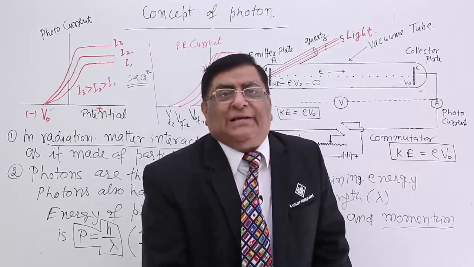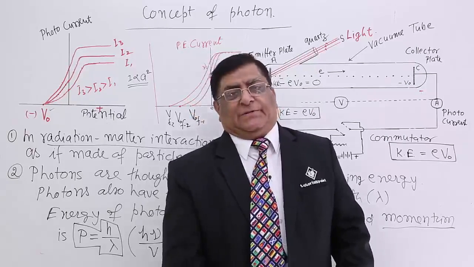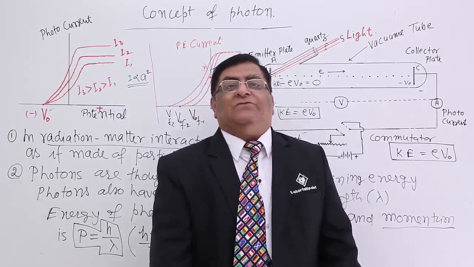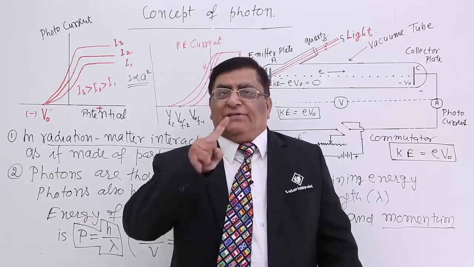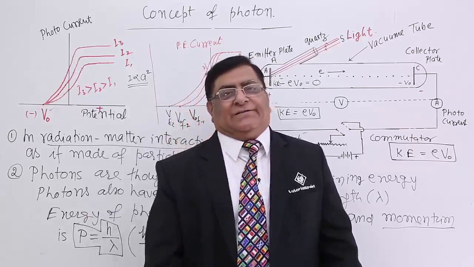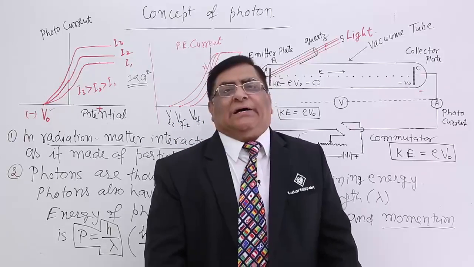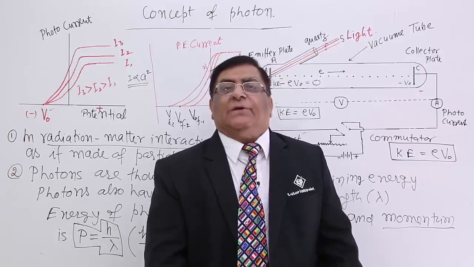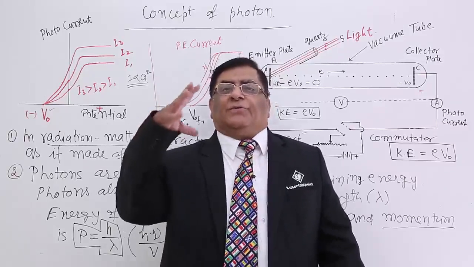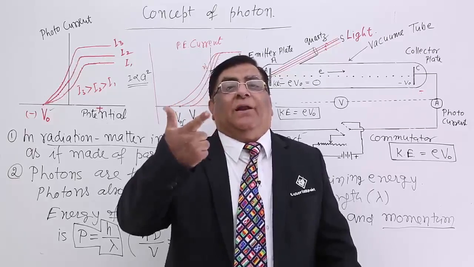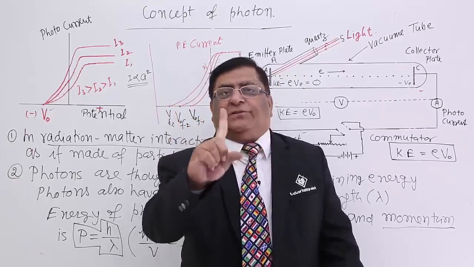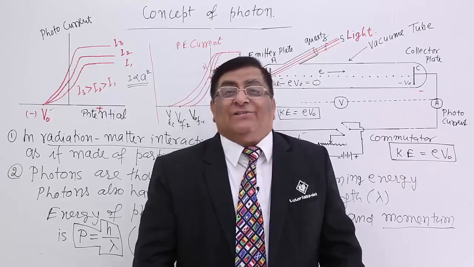So now see the third property of the photon. When we increase the intensity, what happens to the photon? Answer, increasing intensity means what? Changing the bulb of 100 watt to 200 watt to 500 watt, we are changing intensity. What is the effect on the photon? Answer, the number of photons given by 100 watt will be less and the number of photons given by 200 watt will be double in quantity. But the nature of every photon will not change. Why? The color is not changing.